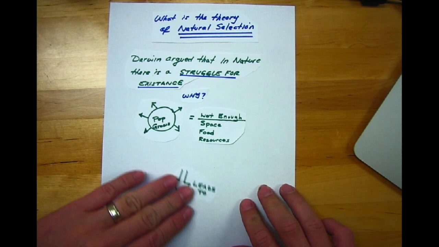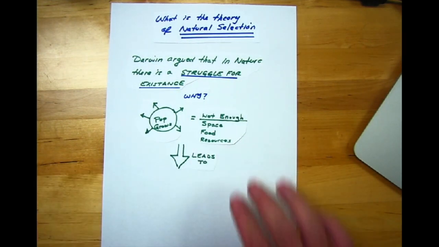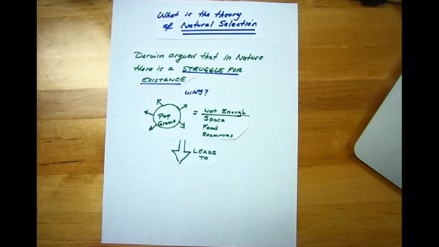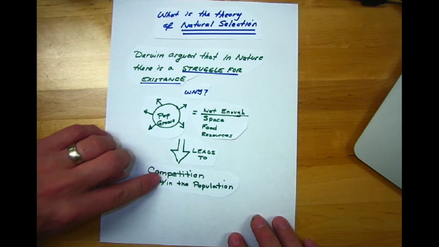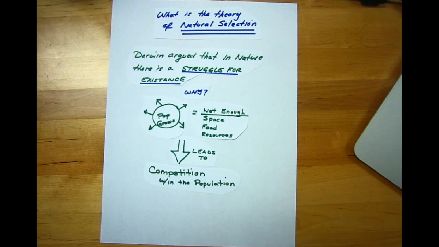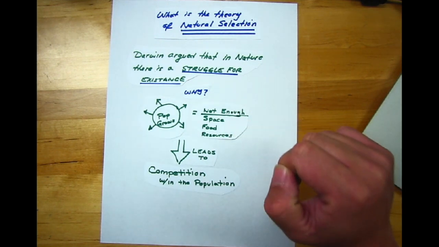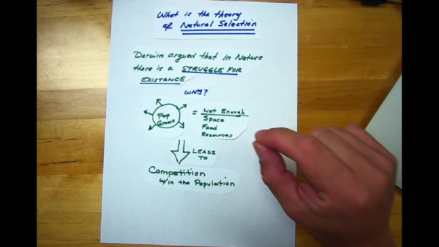Now in the population, there's overproduction, there's not enough space, food, or resources. And so that leads to competition within a population. Competition for what? For homes, for space, for food, for resources.